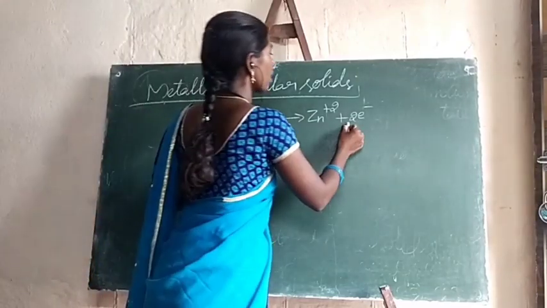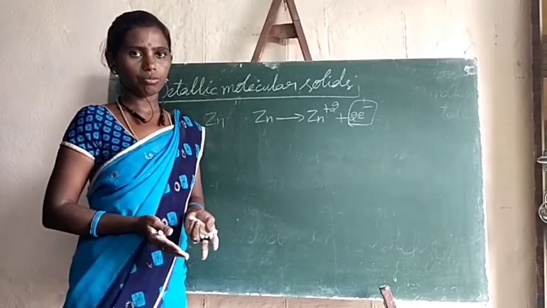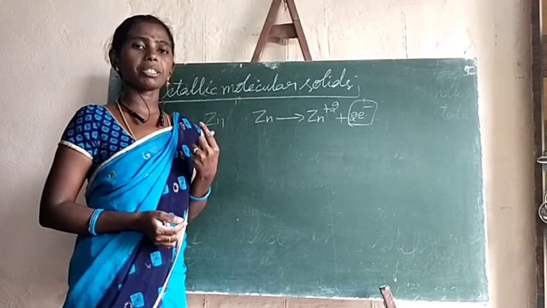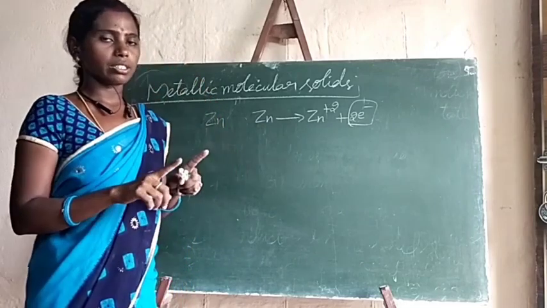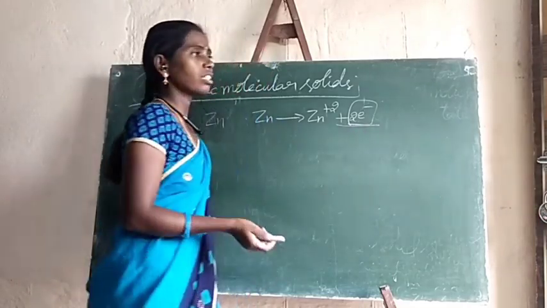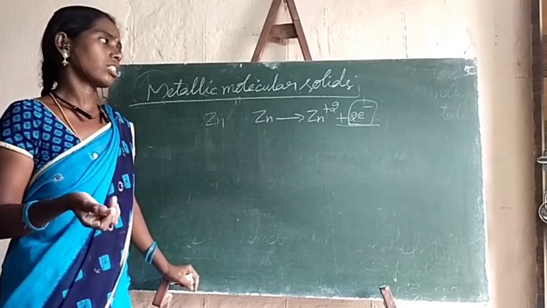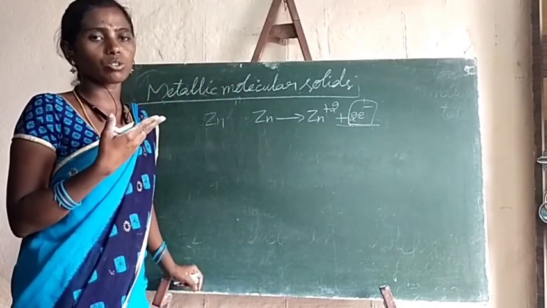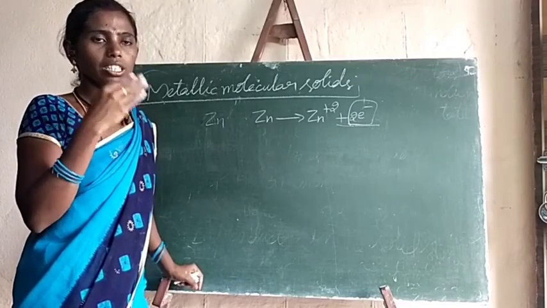Now these free electrons which are donated will form an electron pool, and they are responsible for electrical conductivity as well as thermal conductivity of metals. So why are metals good conductors of heat and electricity? This is the reason: as each and every metal is electron rich, they can donate electrons. Due to the presence of free electrons, these free electrons allow electricity to pass through, and they will move the thermal energy from one end to another end.